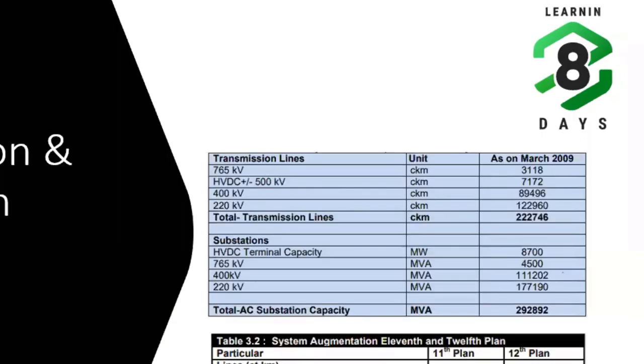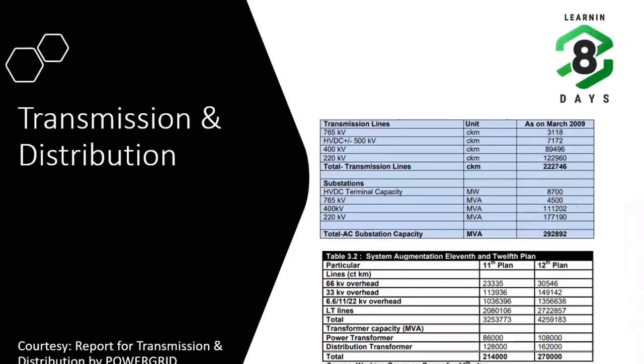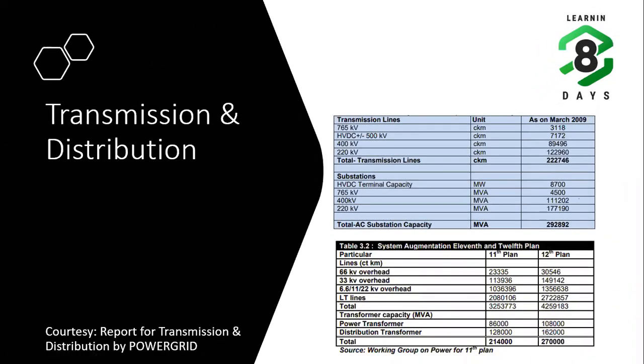Now we will see how much length of these different voltage levels is available in India. For the 765 kV transmission lines, around 3,118 circuit kilometers is available in India.